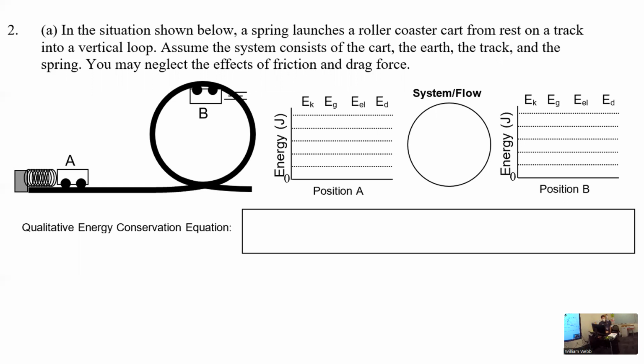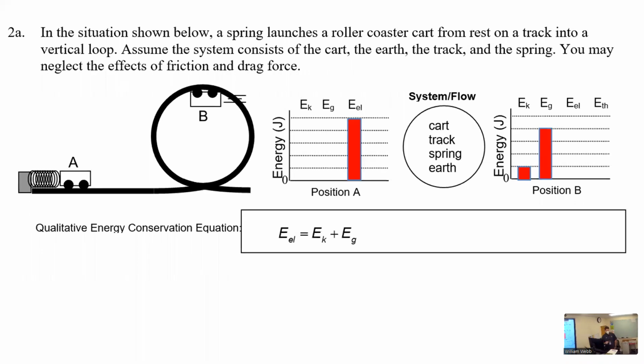Yeah, kinetic, because it's moving, and gravitational potential because it's now at a higher height, right? And they always draw these little trails behind it to show it's still moving. So if you don't see those trails, it usually means it's come to rest. But there it's clearly moving through the loop still. That's not a position to rest. Yeah, if you're on a roller coaster, you don't want to stop there.